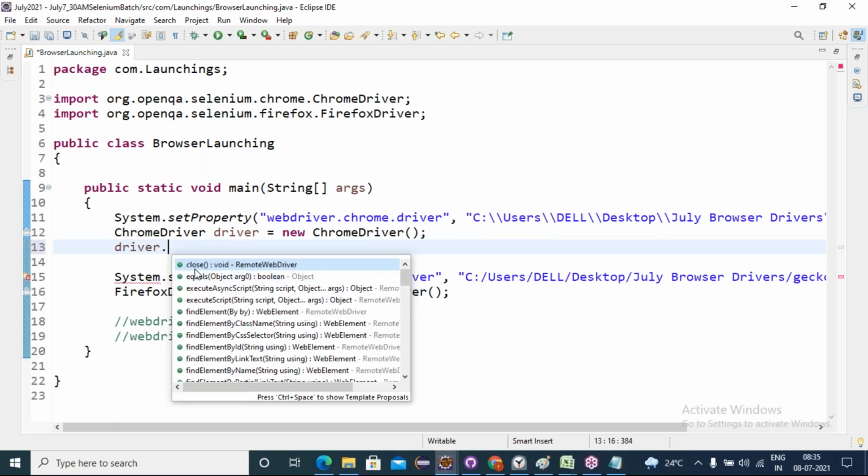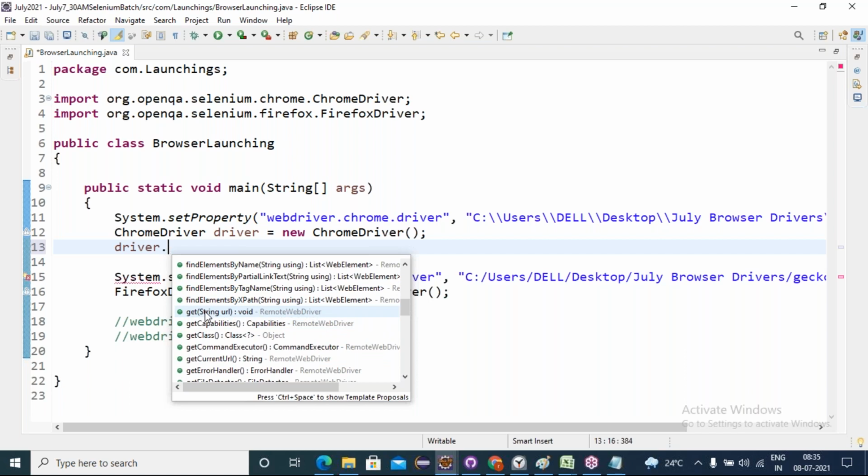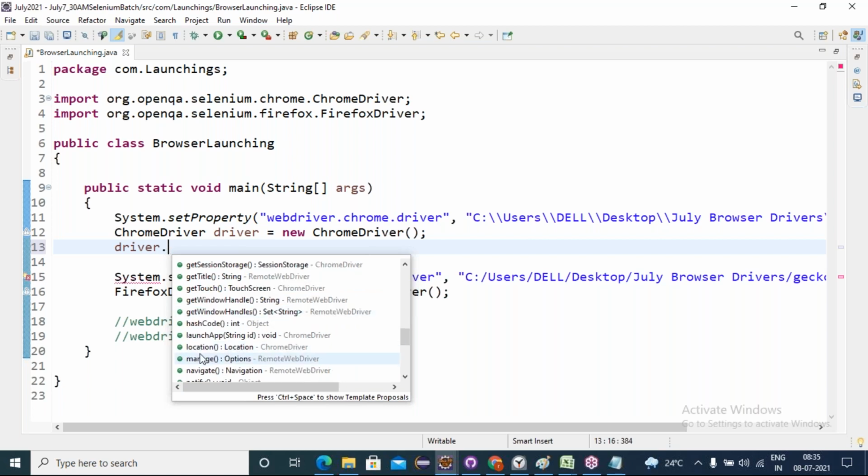Okay, use the ChromeDriver reference variable, driver dot. See, friends, I can see all the methods: close, findElement, findElements, getCurrentUrl, getPageSource, getTitle, getWindowHandle, getWindowHandles, manage, navigate, quit, switchTo. Got it?